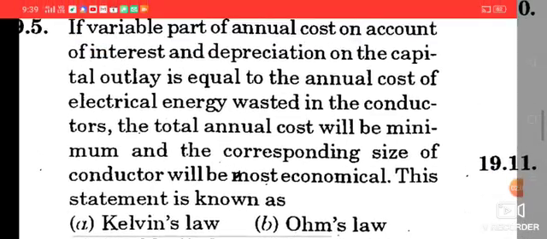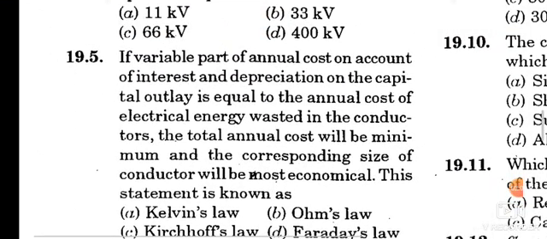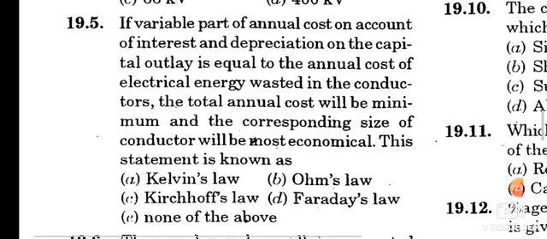Question number 5. If the variable part of annual cost on account of interest and depreciation on the capital outlay is equal to the annual cost of electrical energy wasted in the conductors, the total annual cost will be minimum and the corresponding size of conductor will be most economical. This statement is known as